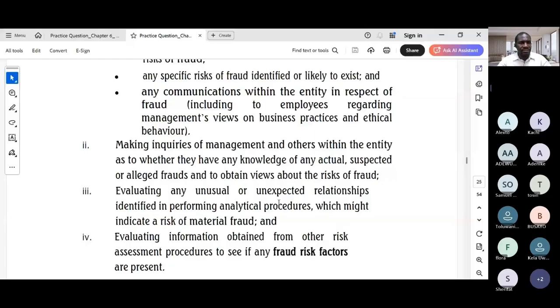And then another strategy is to show knowledge of the ISAs by referencing the relevant ISA 240. It will demonstrate a strong grasp of the professional standard. So try to memorize this ISA, please, and try to cover all key areas. Ensure your answer covers the main categories of fraud risk assessment procedures: inquiries, number 1, analytical procedures, number 2, and evaluation of fraud risk factors, number 3.